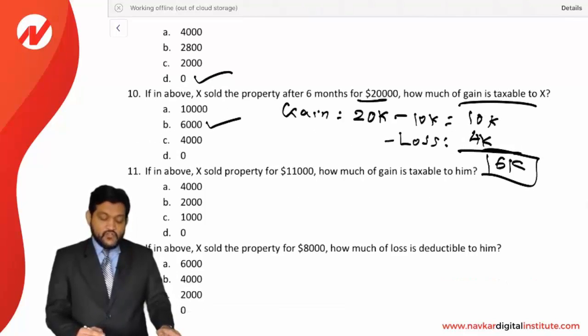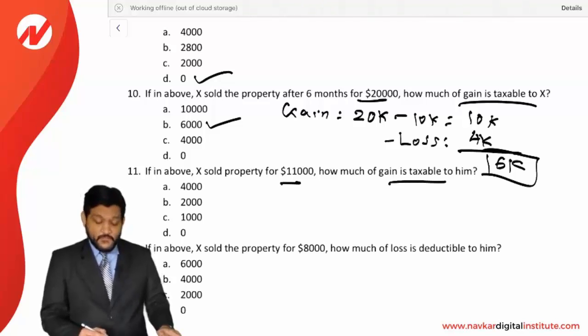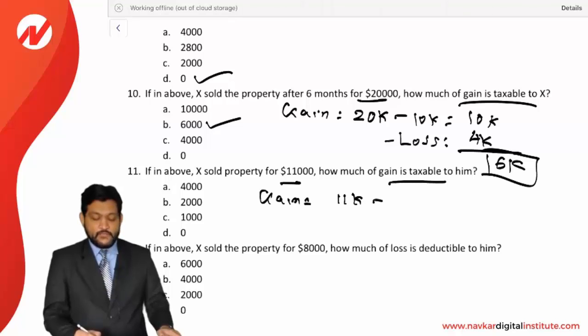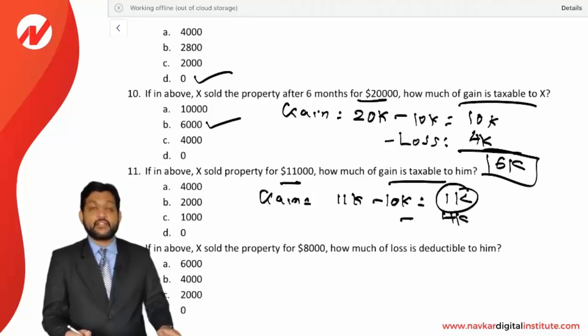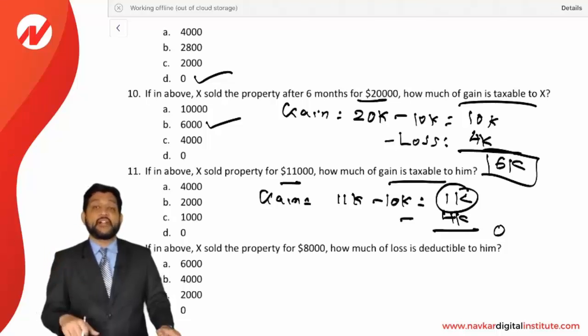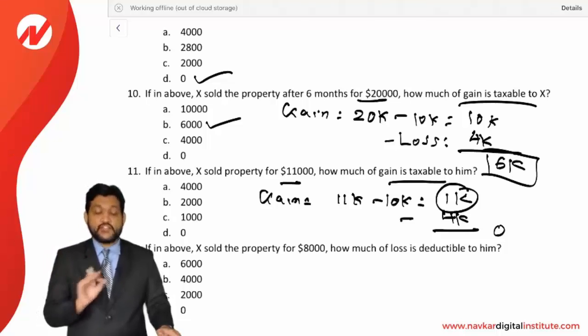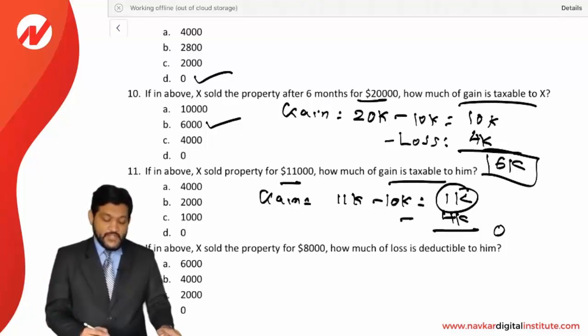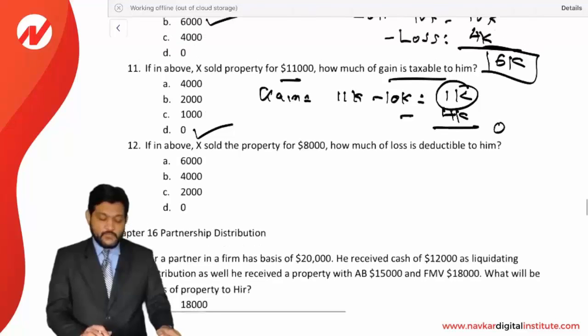If in the above X sold the property for 11,000, how much gain is taxable to him? Okay, he has sold for 11,000. Then total gain will be 11,000 minus 10,000 is equal to 1,000. And there is a brought forward loss of 4,000, meaning the loss which is not deducted. So it will be a 0 gain. See, loss cannot be recognized by a partner, but gain will be set off. So the total 1,000 of gain will be set off against the loss. That's why it will be 0 gain. So no gain is taxable. 0 is the correct option.